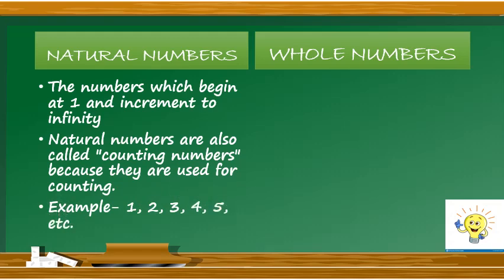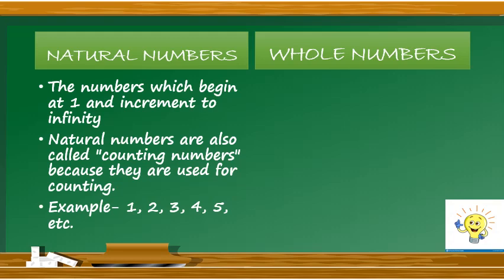See, the difference between 1 and 2 is 1. 2 and 3 is 1. 3 and 4 is 1. 4 and 5 is 1. In this manner, we will proceed further. And the main point is the difference between the natural numbers is always 1 and they move towards infinity, and the numbers always start from 1.